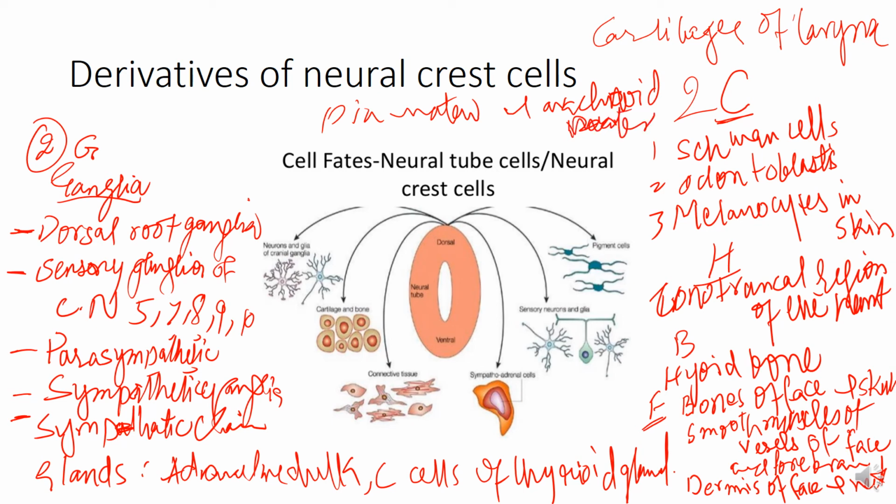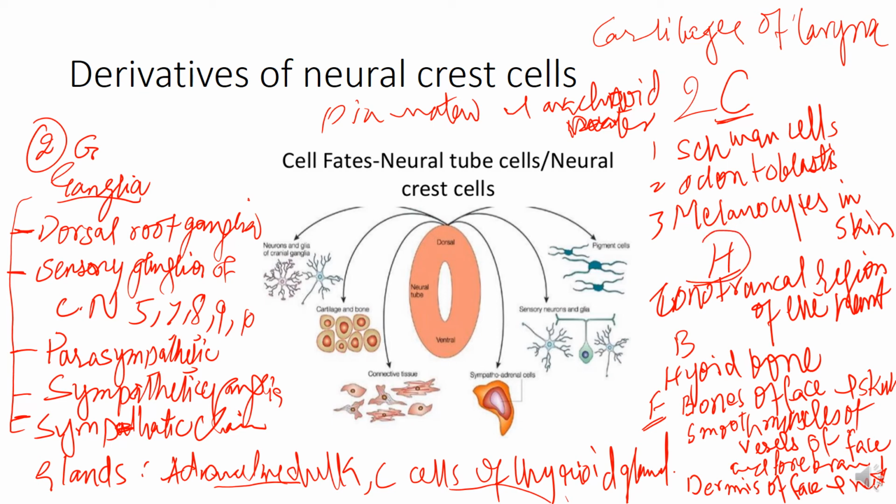These are the various derivatives of the neural crest cells. Ganglia, all the ganglia in the body, that is sensory, parasympathetic, and sympathetic chain. Then the glands, the adrenal medulla, C cells of the thyroid gland. Then cells: Schwann cells, odontoblasts, melanocytes.